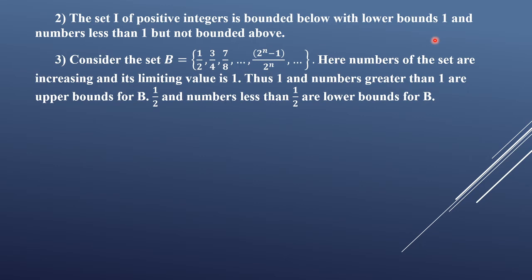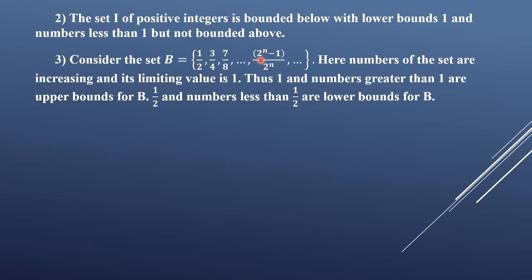Therefore this set is not bounded, because a set is bounded only if it is bounded below as well as bounded above. Consider another example. Consider the set 1/2, 3/4, 7/8, and so on, where all elements are of the form (2^n - 1)/2^n. Here you can see that all the numbers are increasing and its limiting value is 1. You can find the limiting value by taking 2^n common.